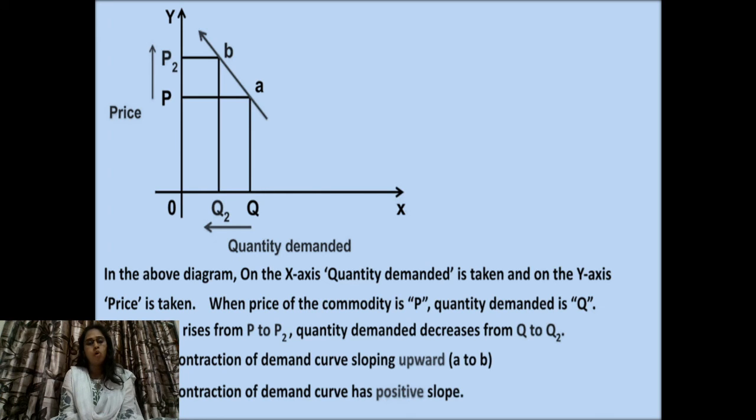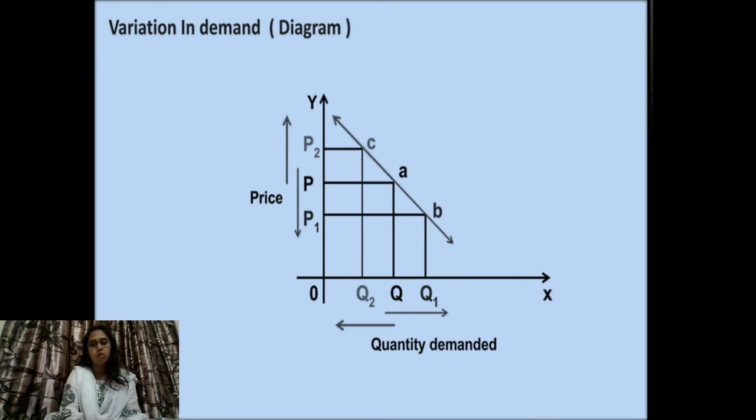Okay. So the contraction of demand curve has a positive slope. Why have they written positive slope? Because the contraction of demand curve slopes upward, and when there is an upward movement from A to B, that's why they say it has a positive slope. You can show both the diagrams at a time, but if you are asked to distinguish, then you have to show them separately. So I suggest you practice the expansion diagram and the contraction diagram separately.